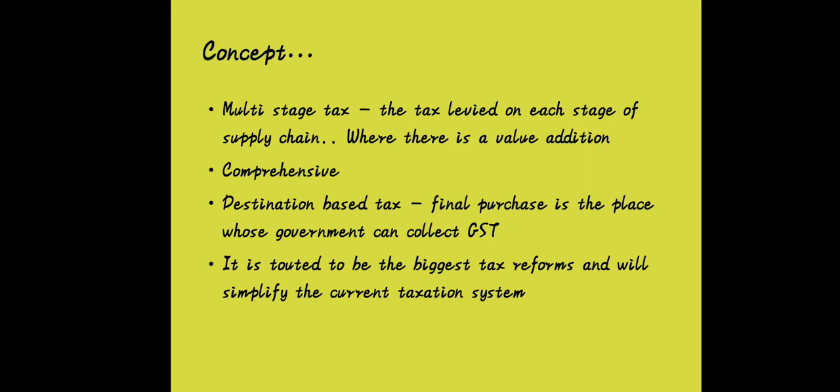Let's take an example of this. Suppose an individual purchases yarn from a specific supplier to manufacture a shirt. Then the shirt will proceed to the next step, that is labeling and packaging. Now, at each stage, the GST is levied. This is what multi-stage tax means.